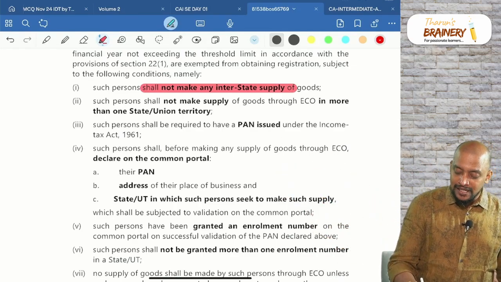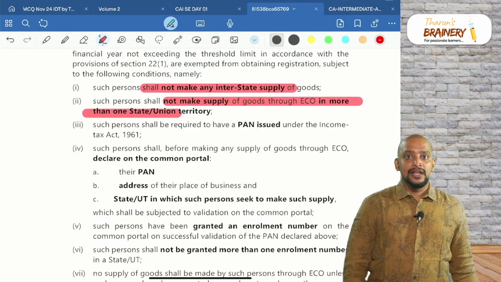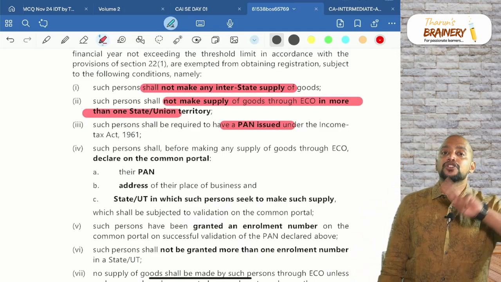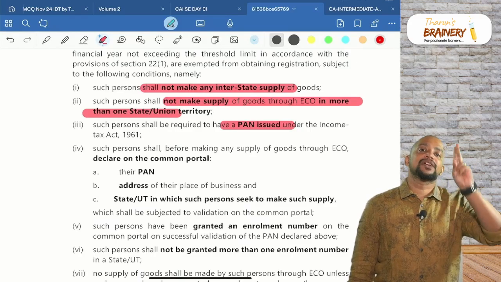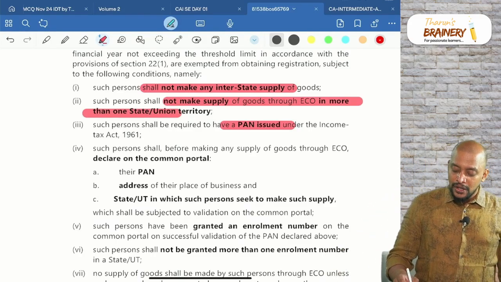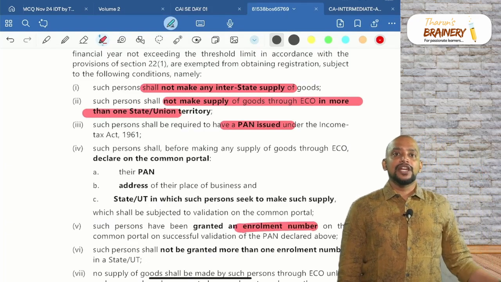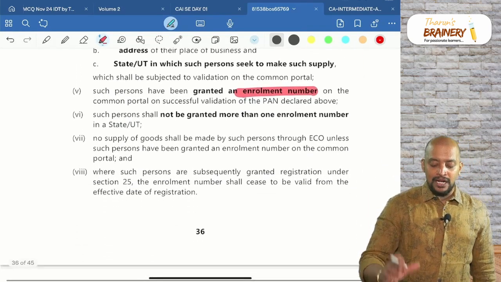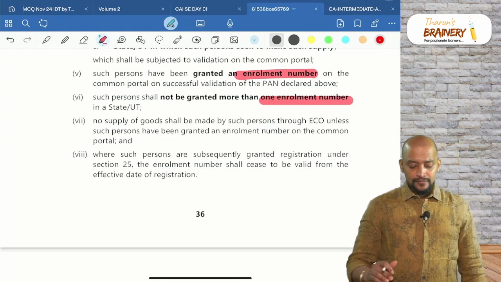So they shall not make supply through an e-commerce operator in more than one state or union territory, and they should possess a valid permanent account number. First, they should not make interstate supplies. They should not be making supply through an e-commerce operator in more than one state, meaning they should be doing operations only in one state. They should have a permanent account number, and they should get a unique enrollment number from the portal. They need to update the permanent account number, address and details, and obtain an enrollment number from the portal, and it will be one enrollment number in the state, okay.